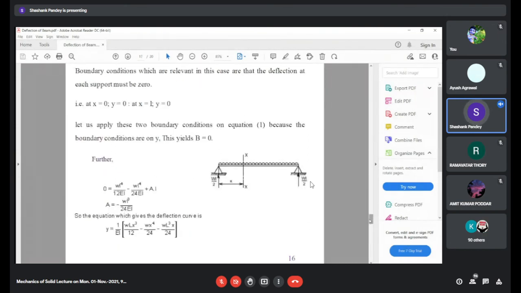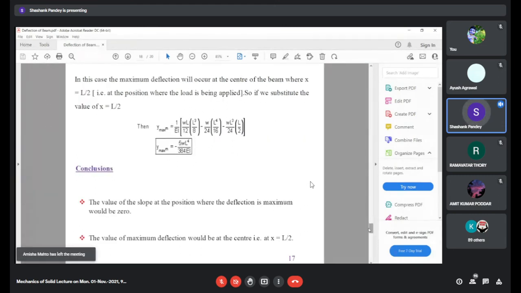If you substitute x is equal to L by 2 in this expression, we will get the value of maximum deflection as minus 5 W L raised to power 4 upon 384 EI. This is the maximum deflection for a simply supported beam subjected to uniformly distributed load.